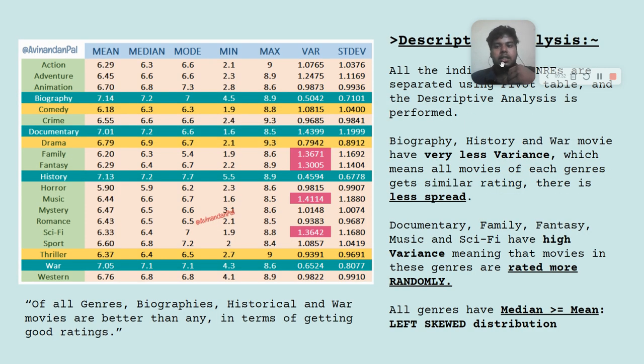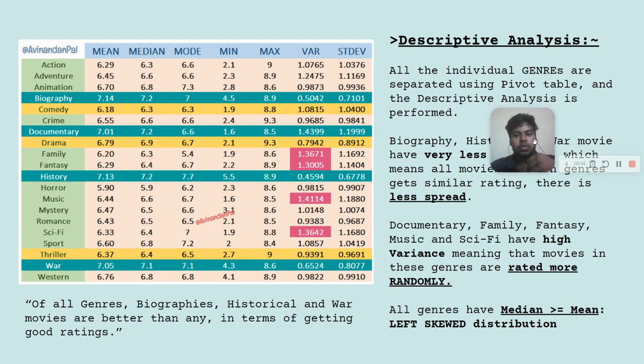All right, then the descriptive analysis on the genres was done. This is based on each particular genre. This was done using a pivot table. So mean, median, mode, min, max, and variance and standard deviation, all these things are listed out here. And as you can see, movies like biography, documentary, history, and war have a good average rating, say above 7. Their mean is also quite good, and max is quite high as well.